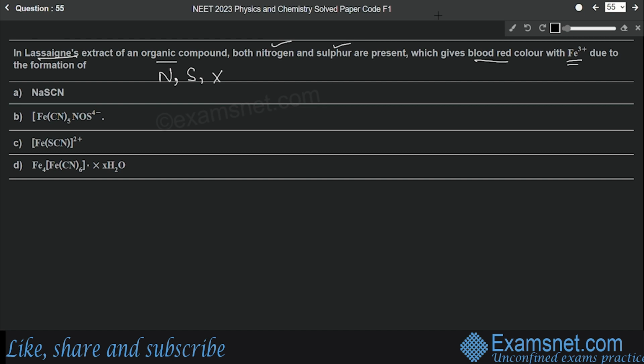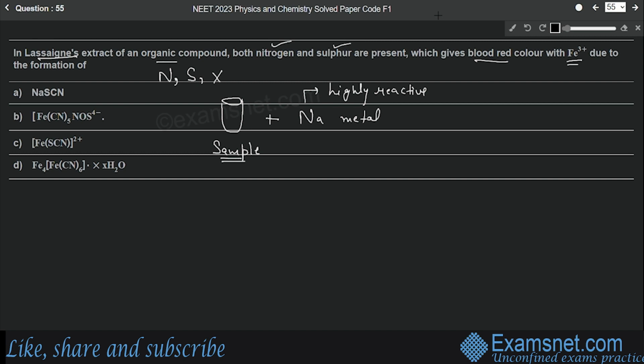And how is this test performed? First we take a sample. Suppose this is a test tube and it contains the sample. Now this sample might contain nitrogen, sulfur or halogen in it. Then we will fuse this with sodium metal. As we know, sodium metal is highly reactive. So this reactive nature of sodium metal will break the bonds within this sample molecule and some elements will be released.